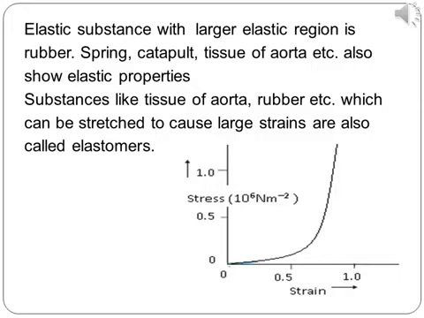This graph shows the stress-strain relationship of the elastomer aorta. It is not linear, it is curved up, which indicates that with a small change in strain, the stress produced is large.